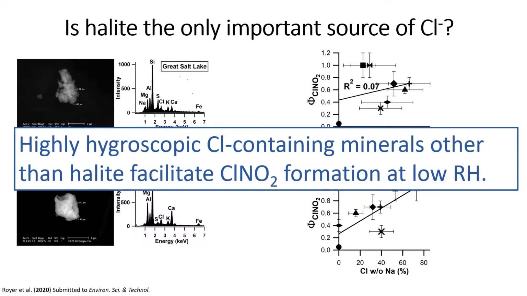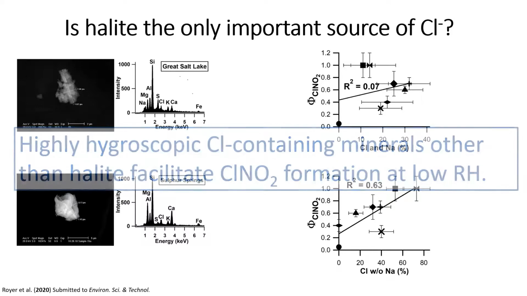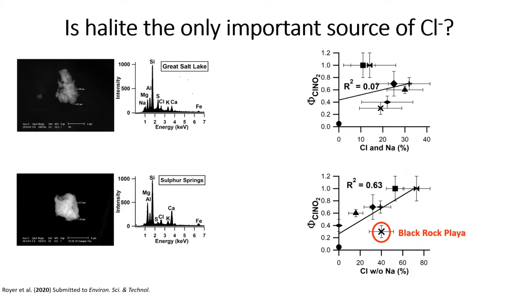So to transition into my next point, I want to call attention to this sample here, which represents data from the Black Rock sample. You can notice that in this plot, it's a bit of an outlier. It has a high percentage of chlorine particles with no sodium, but its ClNO2 yield is rather low. And we can explain this as well if we look at the mineralogy of the sample.